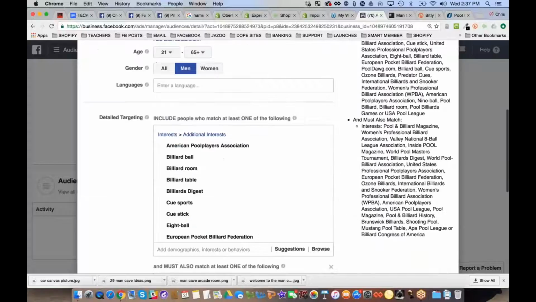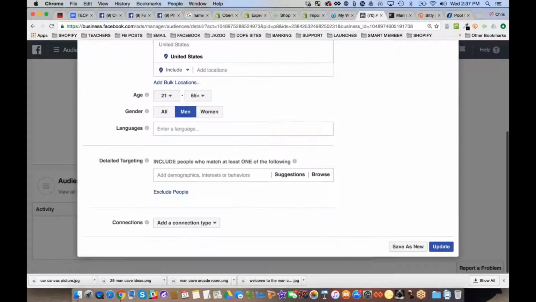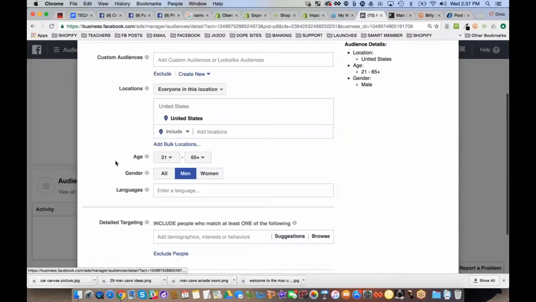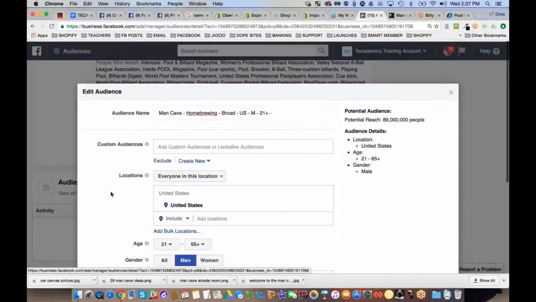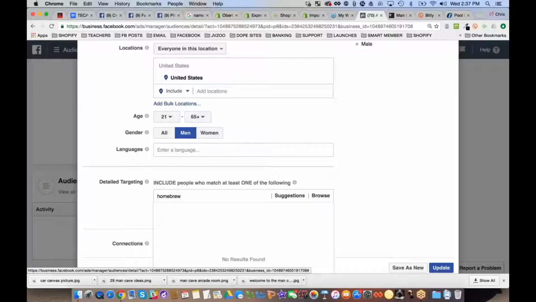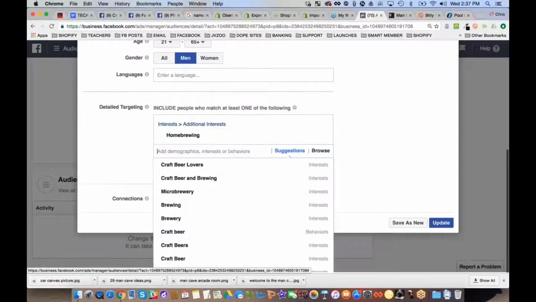And so now I'm going to take out all these by hitting the X at the top. And I'm going to take out all these by hitting the X at the top. And now I've got 21. So I've got the same naming convention, and on the bottom I'm just going to save it as new. So now I'm going to go broad. I'm going to get as many things as I can related to home brewing. Same thing. I'm going to type in home brewing, choose interests, and then start going through this.